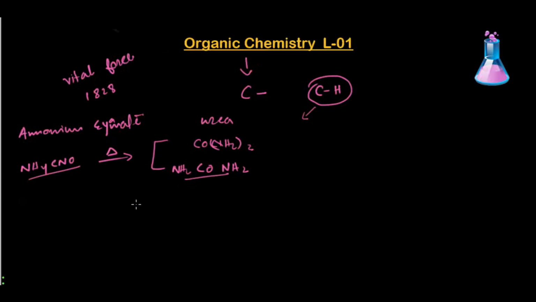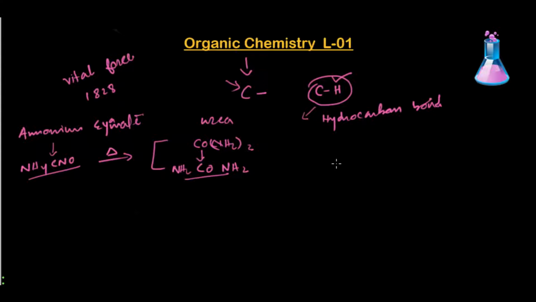He turned this inorganic substance into an organic one. I was saying that an organic substance is something made up of carbon, but you can see both substances contain carbon. So how is ammonium cyanate an inorganic substance, though urea is organic? The idea here is that any substance having a hydrocarbon bond we can say is an organic substance.